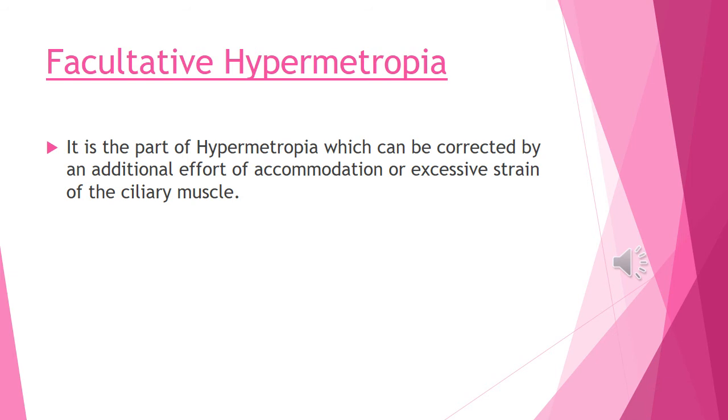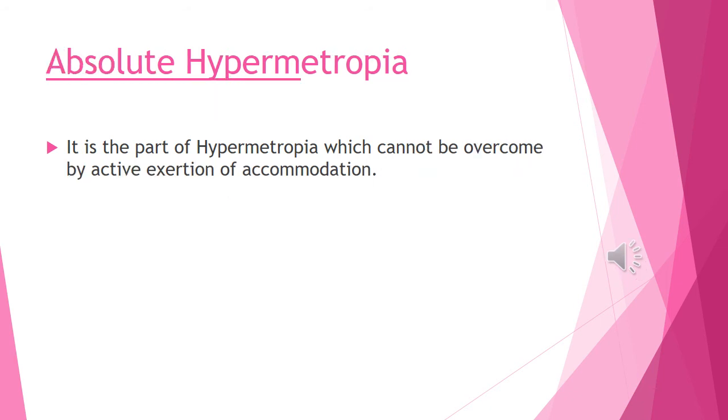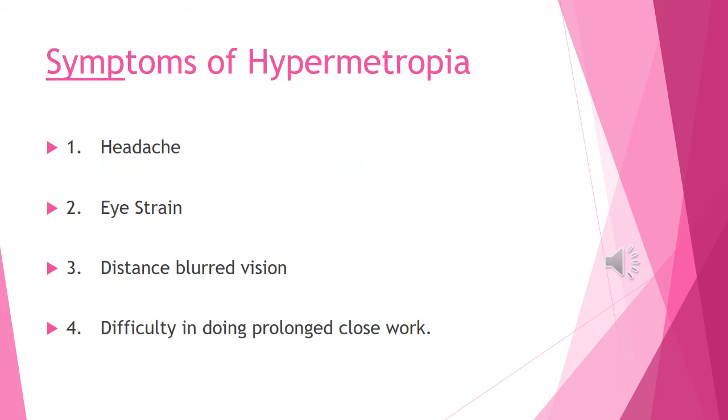Facultative hypermetropia. It is the part of hypermetropia which can be corrected by an additional effort of accommodation or excessive strain of the ciliary muscle. Absolute hypermetropia. It is the part of hypermetropia which cannot be overcome by active exertion of accommodation.